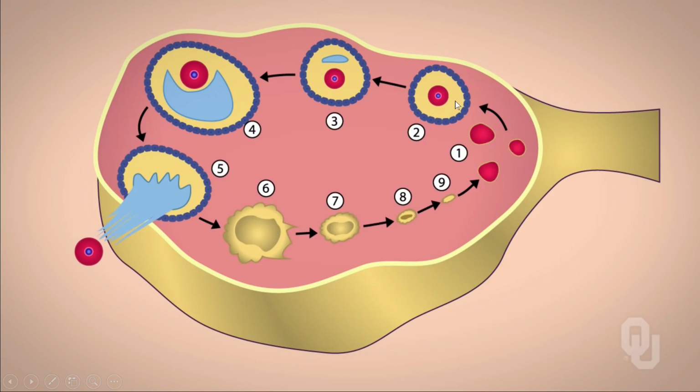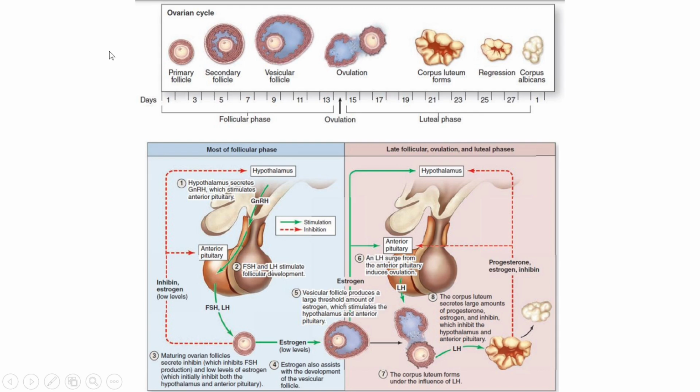But in this portion, the follicular phase, estrogen will be produced. Once the egg cell is removed, it will decrease. But since the corpus luteum has been produced and eventually disappears, more of the progesterone will be produced, which also thickens the endometrial lining. So you can see here the follicular phase increases the follicle, matures it, ovulation happens at the 14th day, and the luteal phase will happen over here.